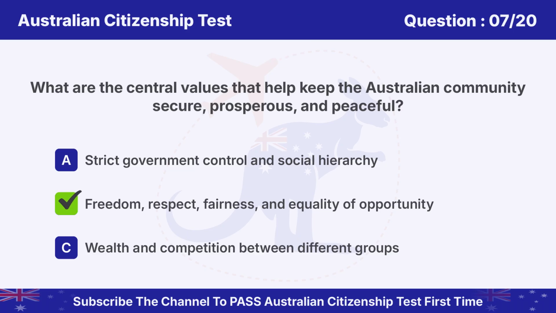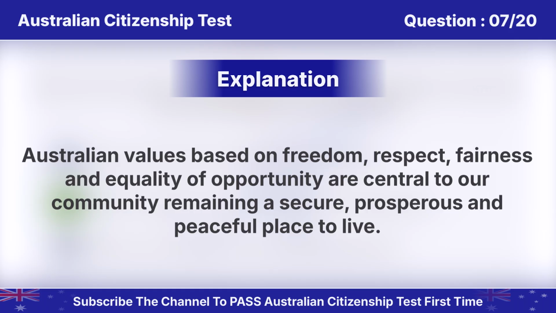Answer is B. Freedom, respect, fairness, and equality of opportunity. Australian values based on freedom, respect, fairness, and equality of opportunity are central to our community remaining a secure, prosperous, and peaceful place to live.